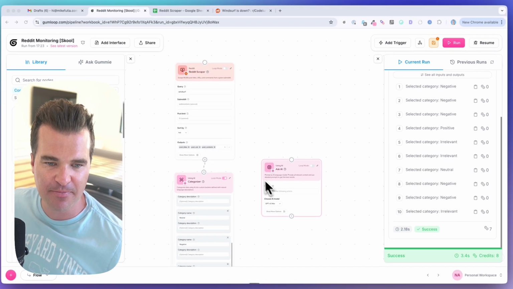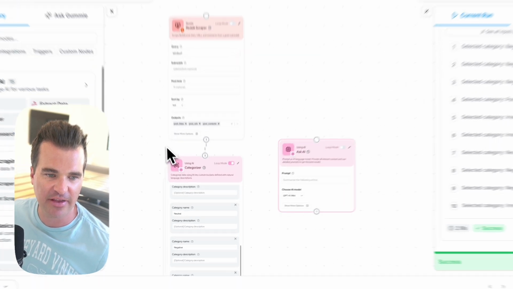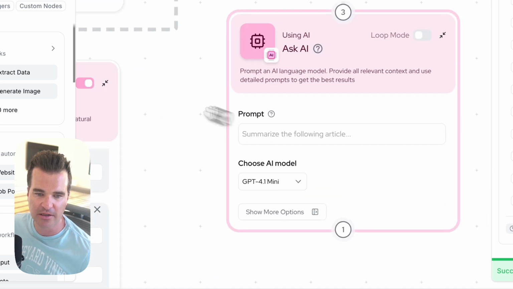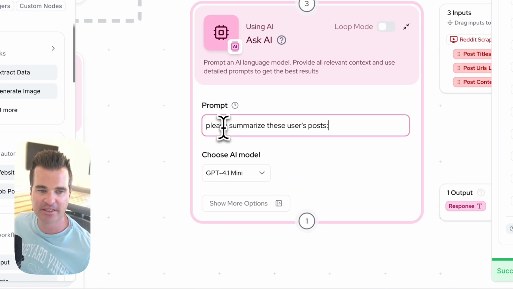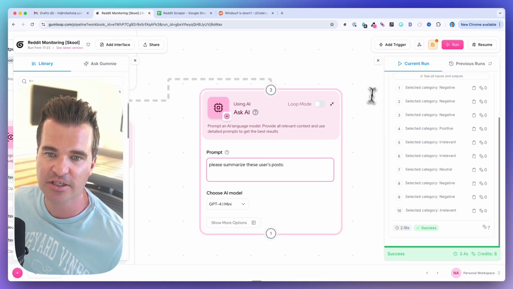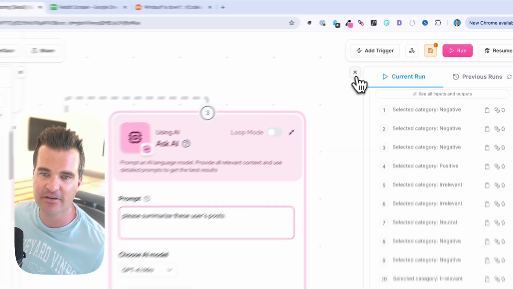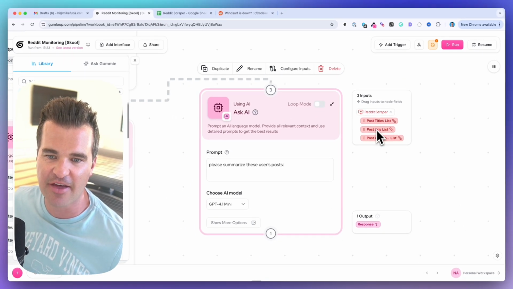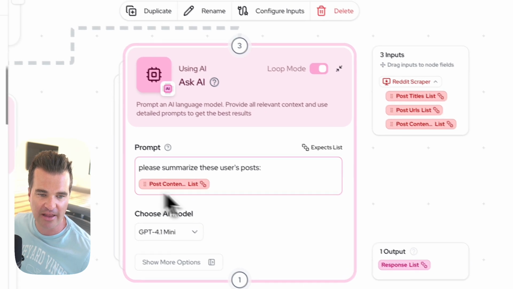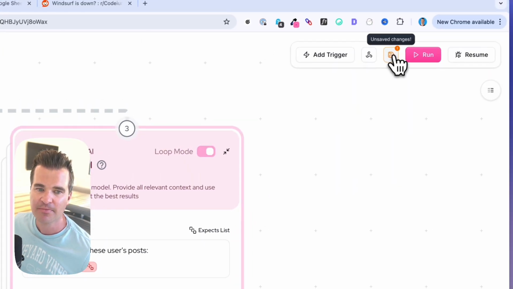And now for the input for this node, again, I'm going to drag the output from Reddit right into here. And for the prompt, let me just zoom in a little bit here. For the prompt, I'm going to say, simple, please summarize these users' posts. And then for the content itself, what I want, again, is not the title, not the URL, but the actual content. So I'm going to drag that here. I'm going to keep the model as is.